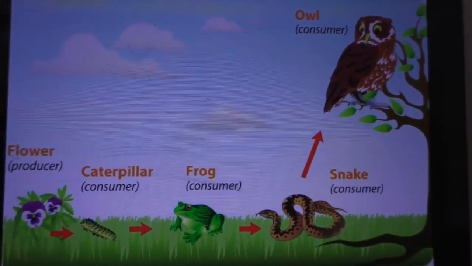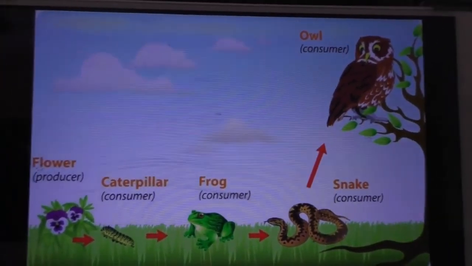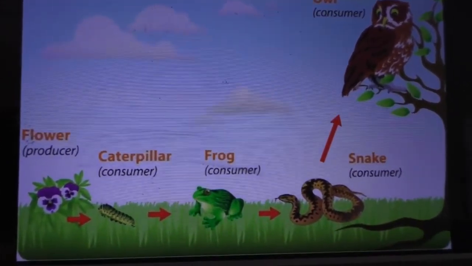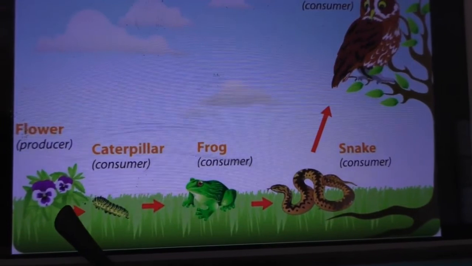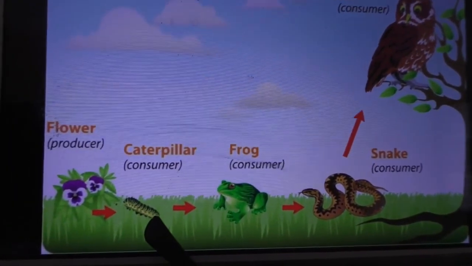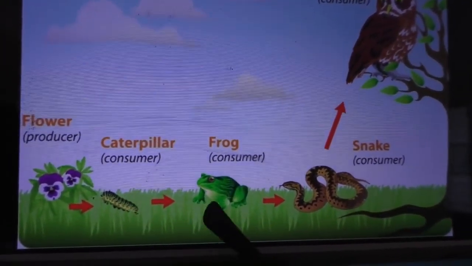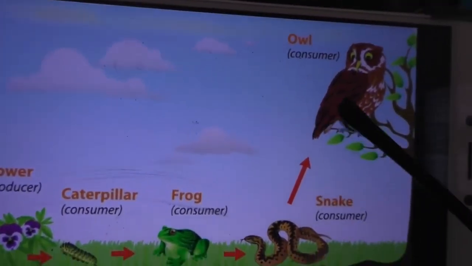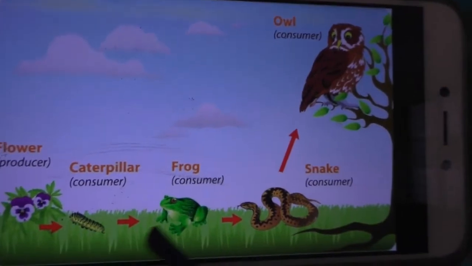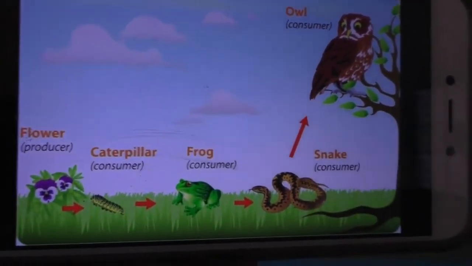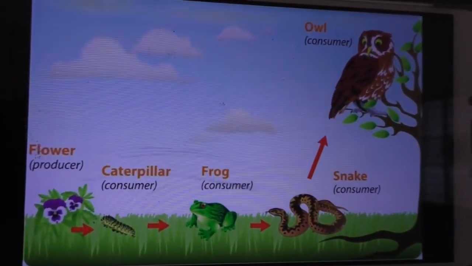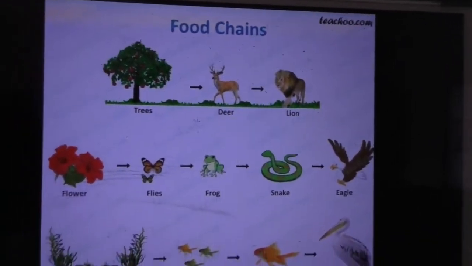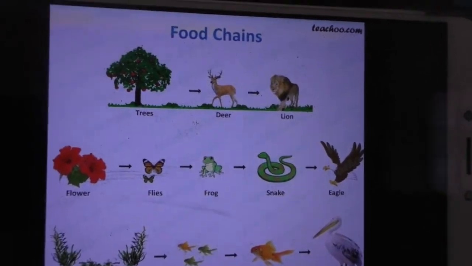Look here, children. From the flower, the small plant, the leaf is eaten by the caterpillar. The caterpillar is eaten by the frog, the frog is eaten by the snake, the snake is eaten by the owl. So this is what we call a food chain. Like that we can give some more examples of food chains.